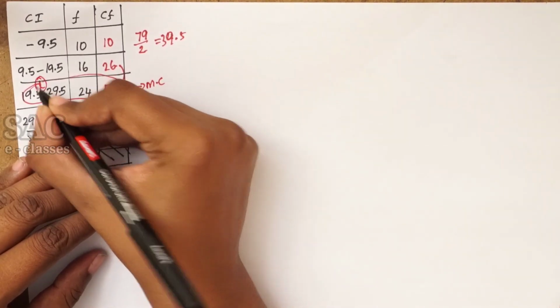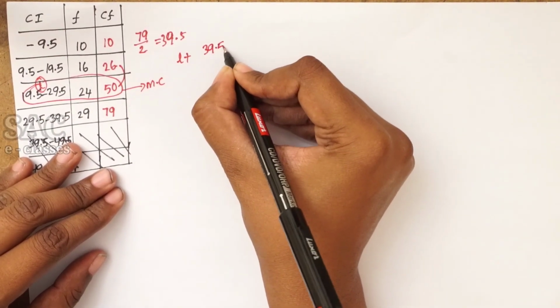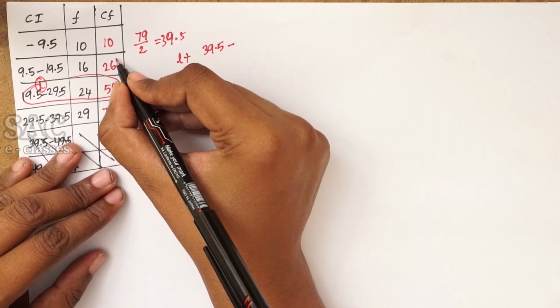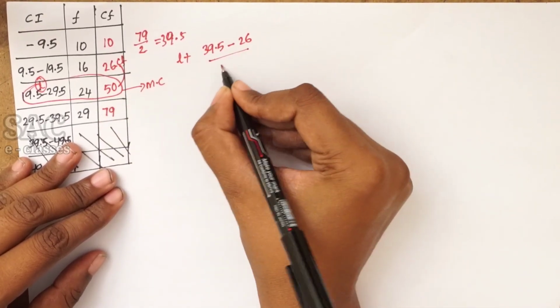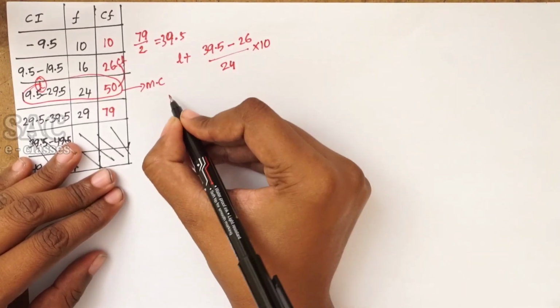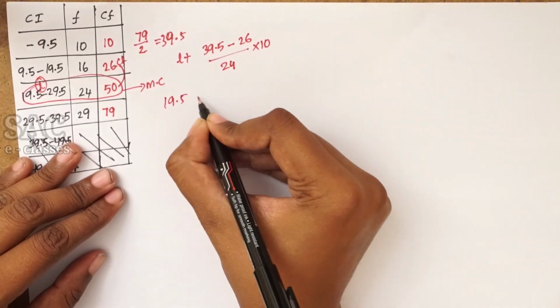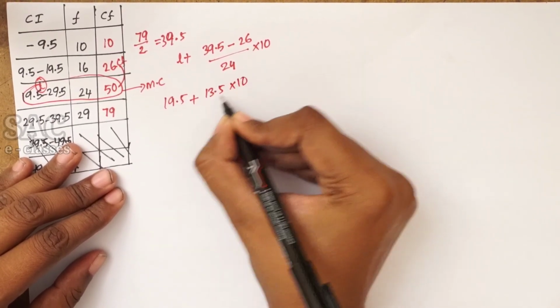The lower bound is L, plus n by 2 value 39.5 minus the cumulative frequency of the previous class, that is 26, and the frequency of the same class is 24 and the size is 10. L value is 19.5 plus 13.5 into 10 by 24.